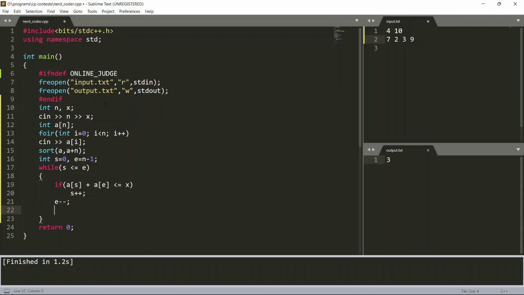In one case there will be space for a child with minimum weight, meaning there will be place for a child from the first pointer, and the second case will be when there is no place for the child with the minimum weight, that is only one child is there from the end pointer. Okay, and we increase the result, we count here the number of gondolas needed, and we print our result.